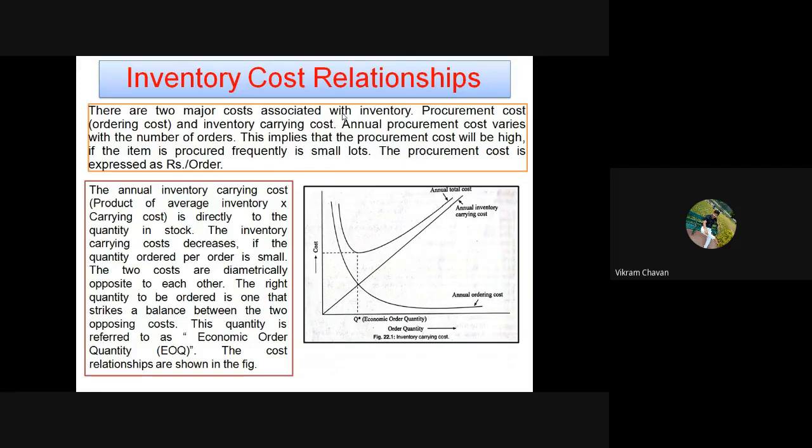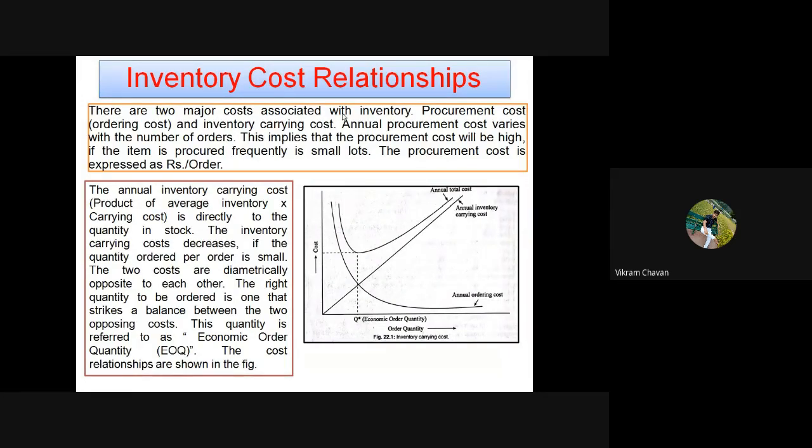If you increase the order quantity in one order from 10,000 to 20,000, and you have a requirement of 1 lakh components in a year, how many orders do you need to place? In that case you have to place only five orders in a year.